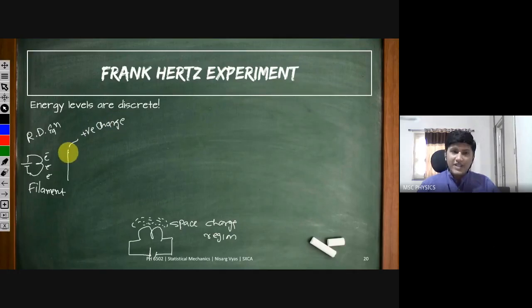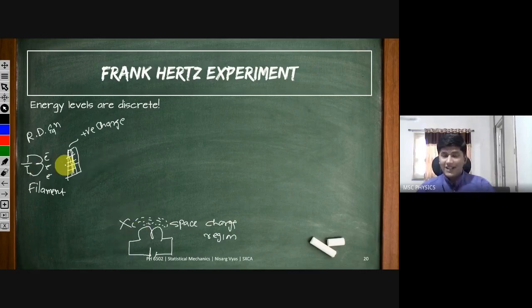You keep a grid here. This is a grid of positive charge. You will do this experiment in your MSc. I am sure that you will do this experiment in your laboratory in your MSc. But you keep a grid here of positive charge so that all the electrons are accelerated towards this grid, and this space charge region is destroyed.